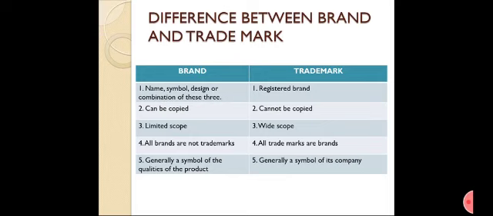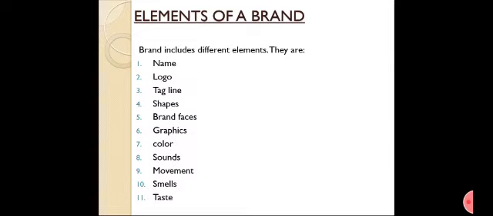Difference between brand and trademark: name, symbol, design, or combination of these three. Trademark, it is a registered brand, cannot be copied, wide scope. All brands are not trademarks. I repeat, all trademarks are brands. Generally a symbol of the qualities of the product, generally a symbol of its company. Elements of a brand: name, logo, tagline, shapes, brand faces, graphics, color, sounds, movement, smells, taste.